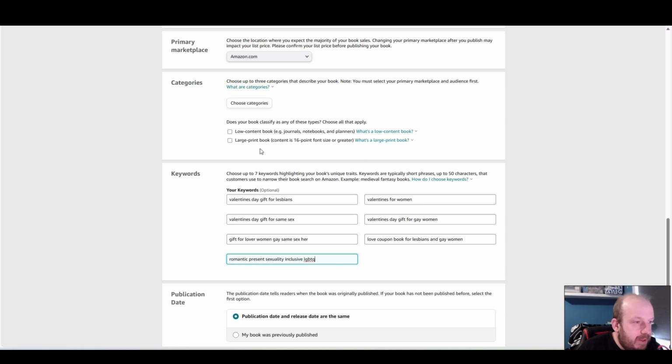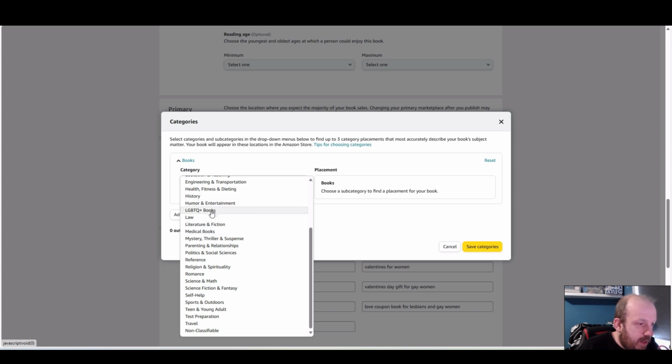Now this bit's a little bit, not confusing, but looking in book, e.g. journal, notebook or planner. It's not really, but we'll have a quick look and just see what it says. So it says pages are generally repetitive and designed to be filled in by the user. The pages are designed to be filled in by the user, so I will tick low content book.